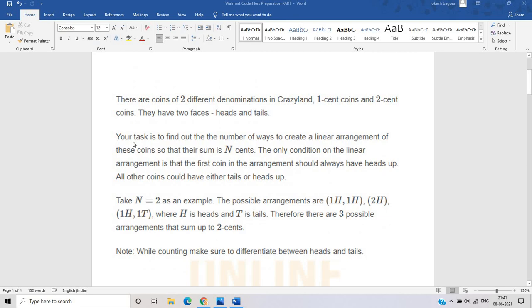So what is our task? Your task is to find out the number of ways to create a linear arrangement of these coins so that their sum is n cent. We have to find linear arrangements of these coins so that their sum is n cent. The only condition on the linear arrangement is that the first coin in the arrangement should always have heads up, and all the other coins have either tails or heads up.